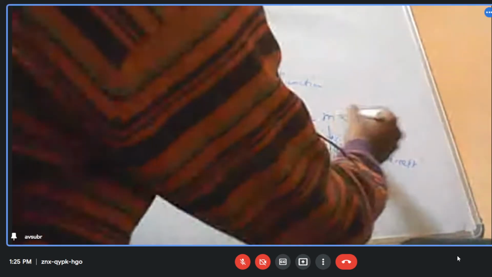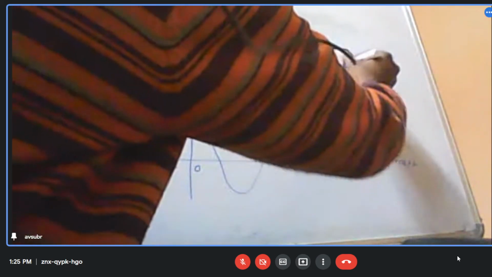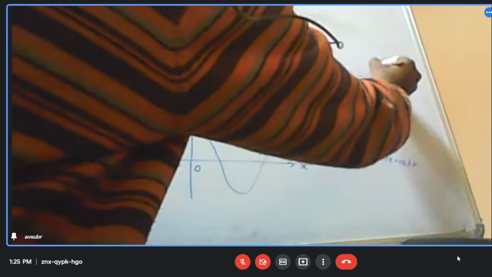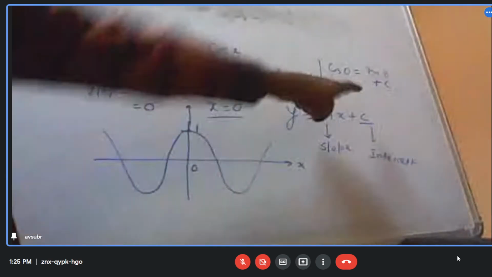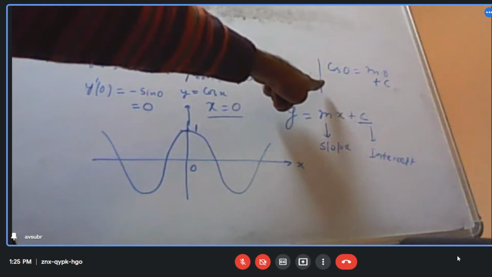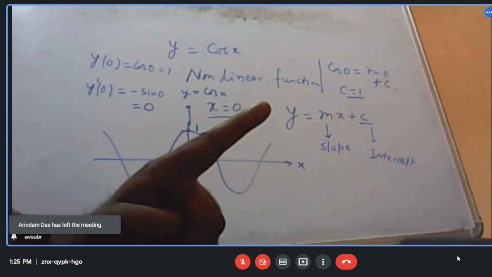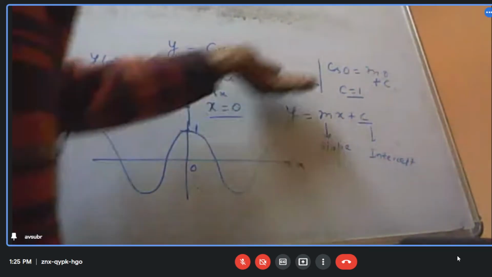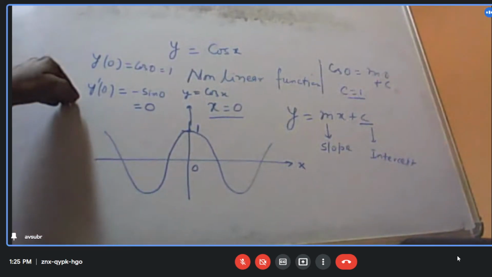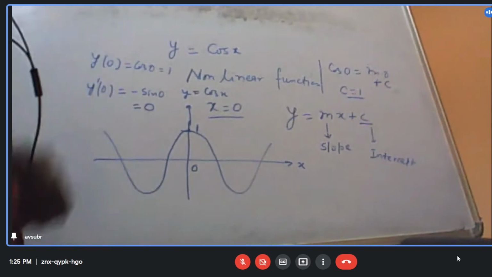Okay, so first I find out c. Cos 0 is equal to m into 0 plus c, right? So from this I can find out c is equal to 1 at x equal to 0. This much is clear. Secondly, if I take the derivative, I find that this comes out to be 0.